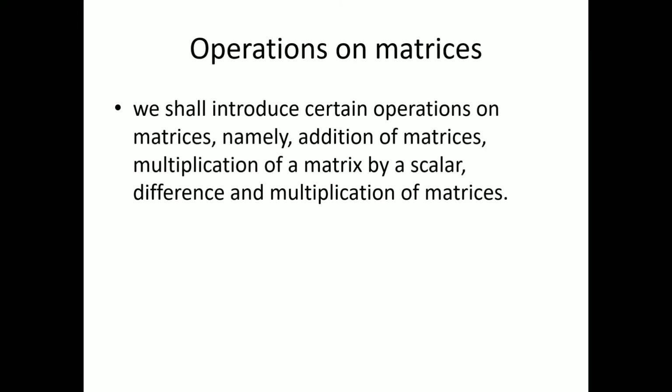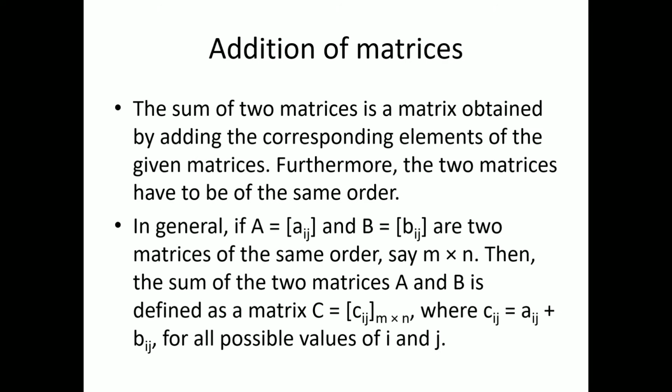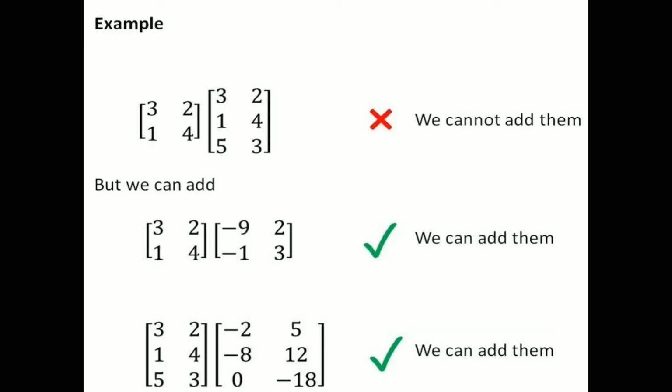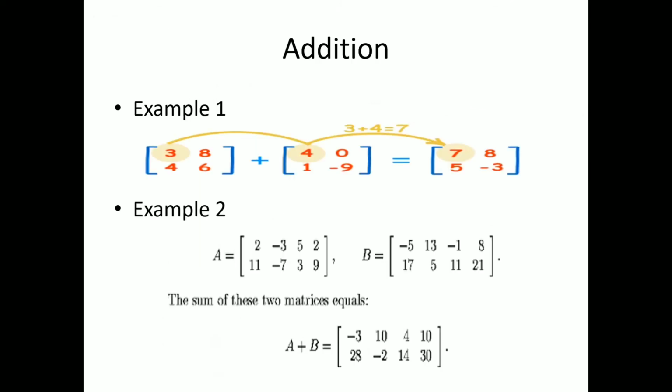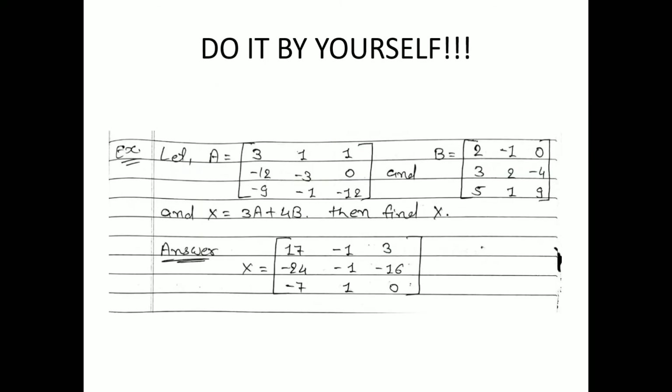Operations on matrices. We shall introduce certain operations on matrices, namely addition of matrices, multiplication of a matrix by a scalar, difference and multiplication of matrices. Addition of matrices. The sum of two matrices is a matrix obtained by adding the corresponding elements of the given matrices. Furthermore, the two matrices have to be of the same order. As shown in the example, matrices of different orders cannot be added. Here is the process of addition. Here are some examples for you to try.